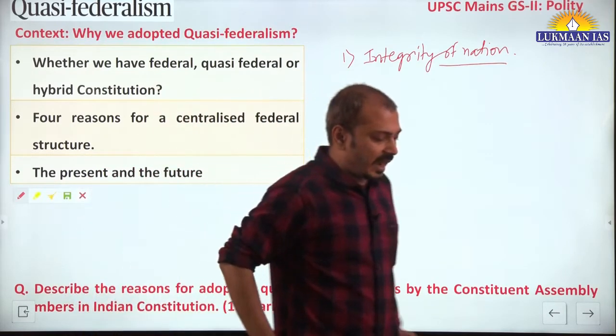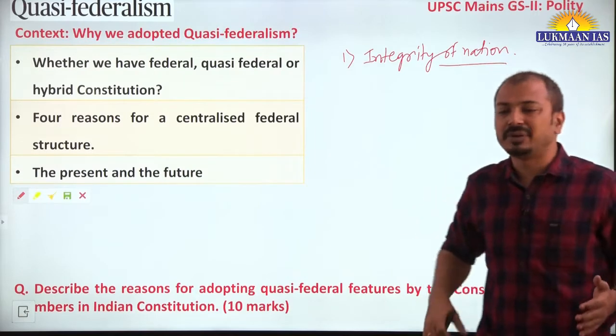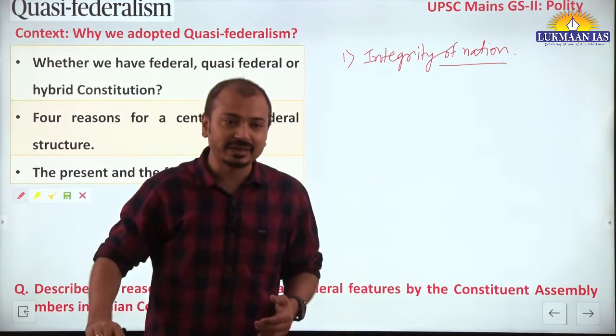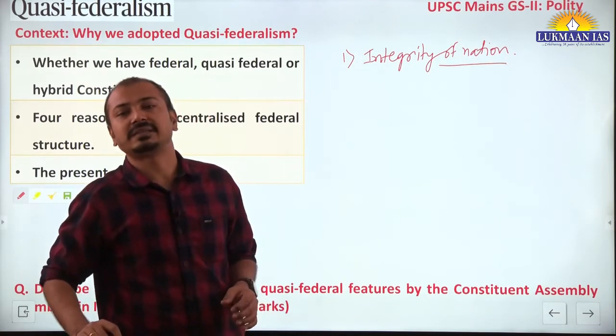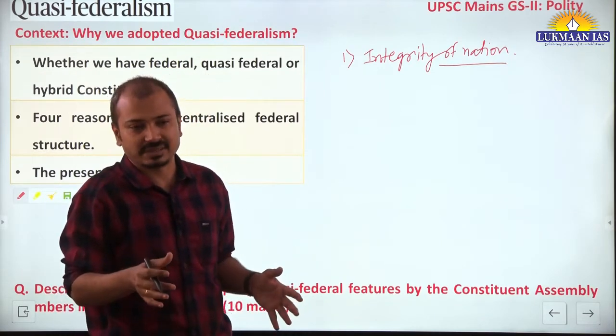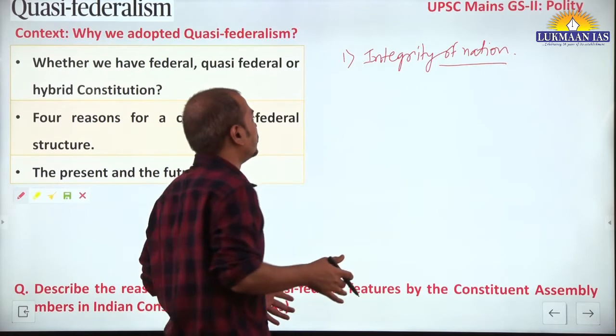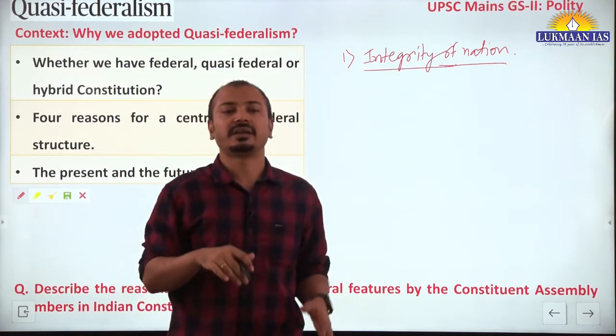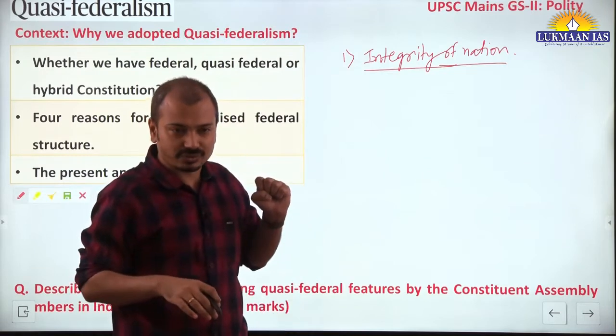We also had to integrate different princely states which were hesitant to join India. There were separatist forces at that time, and to protect the integrity of the nation some kind of unitary force was required.